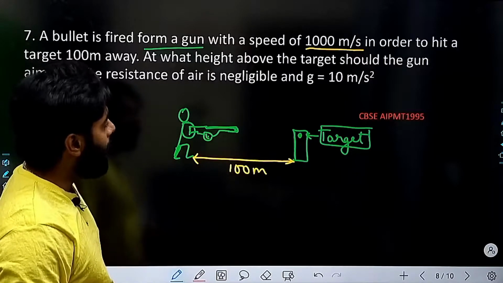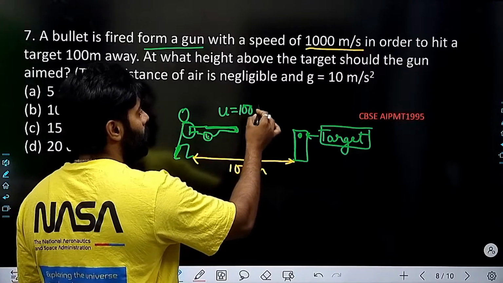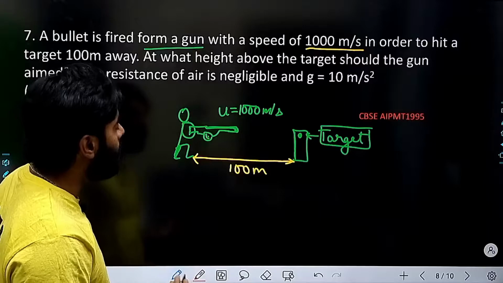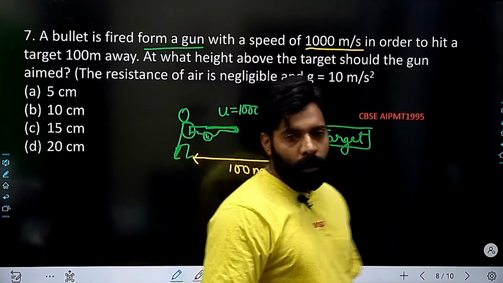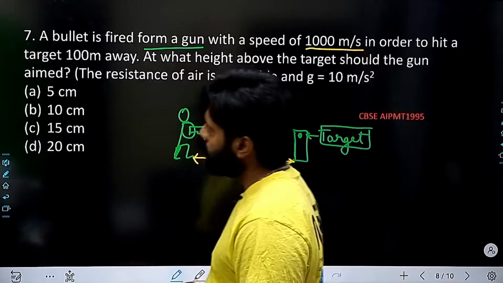So the gun is here, and it is asking that if the velocity of the bullet is 1000 meter per second, in order to hit a target which is just 100 meter away, at what height above the target should the gun be aimed? The air resistance is negligible, right? To hit that,